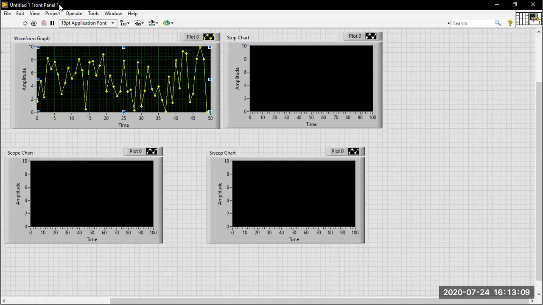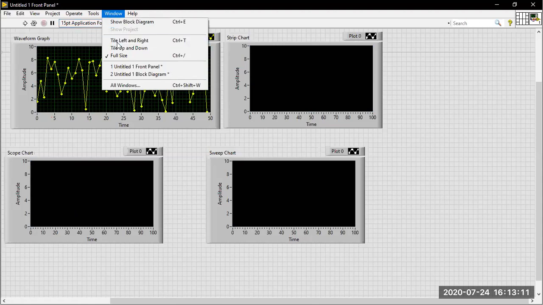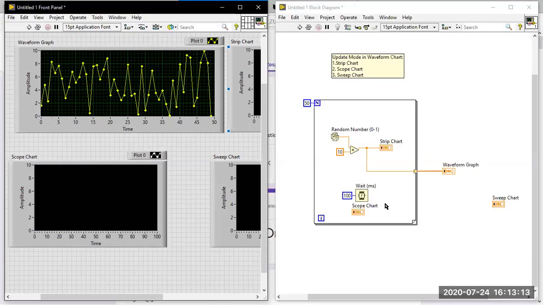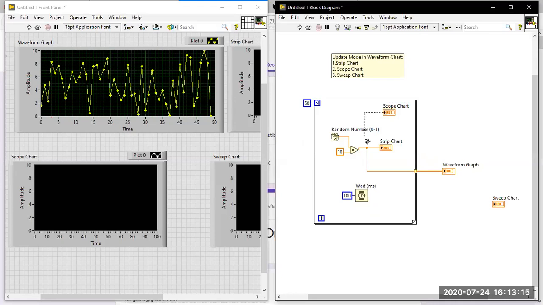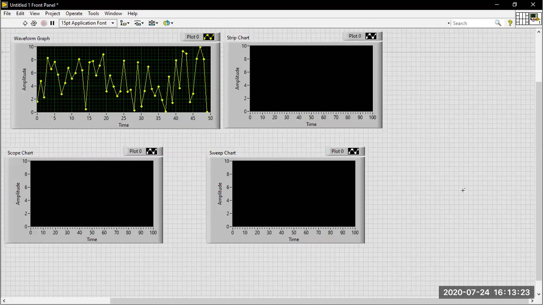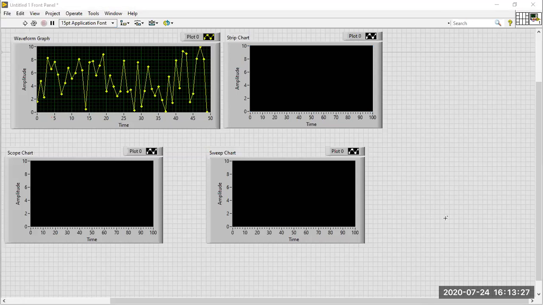Now I am going to run the VI here and see what is happening. Before that I have to connect both the chart values. Let me connect all the indicators. Now I'm going to run the VI. See what difference you are finding in all the three charts over there, because this is a very important theory question in graphs and charts.